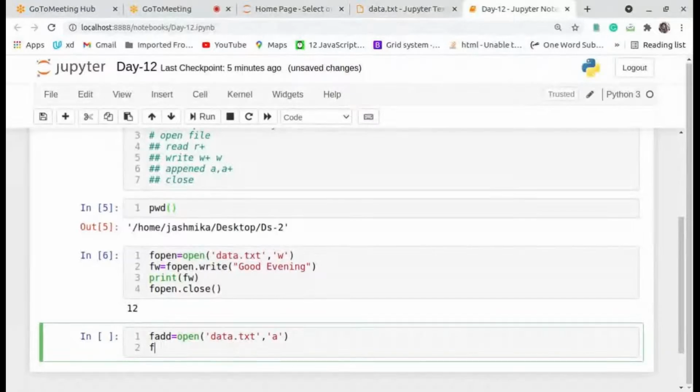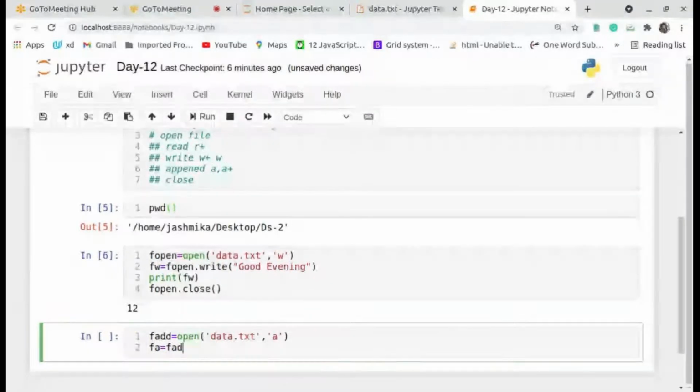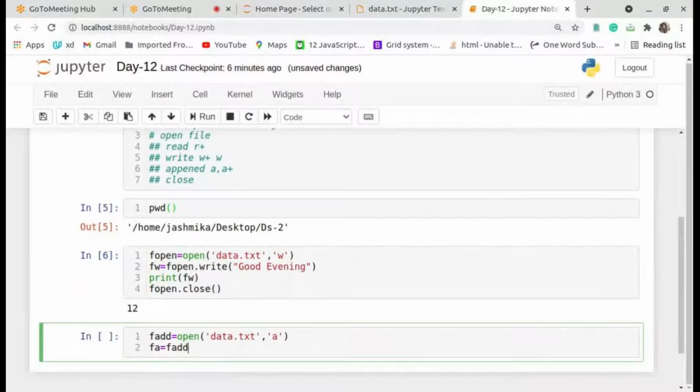fadd dot write of. If you want to add data into your file, like append the data into your file, you can use add. Is it okay?